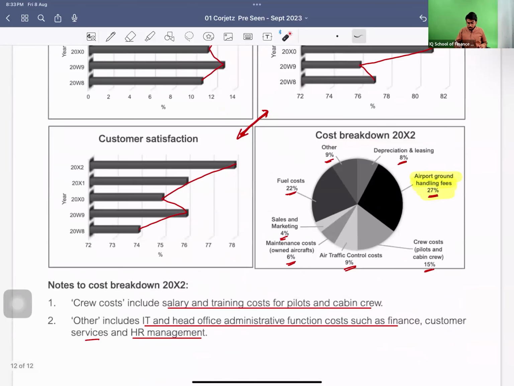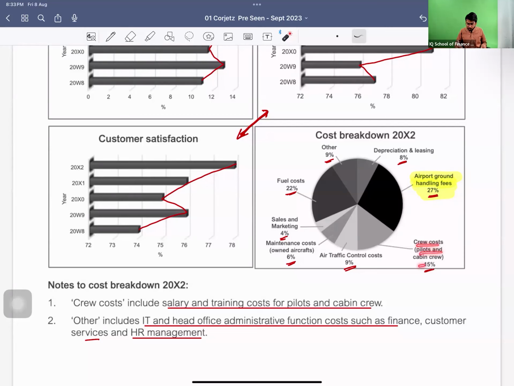Cost breakdown. Depreciation and leasing is 8%. Obviously, we have only 25% of the leasing aircraft. Others 9%, fuel cost 22%. The industry average is 20, but we are going up by 22. We have to find out this thing. Airport ground handling fee, it is the highest chunk of your cost, right? So you have to look for it. And if you can, suggest some recommendation if asked regarding this thing in order to increase your operational efficiencies and increase your profit after tax or before tax.